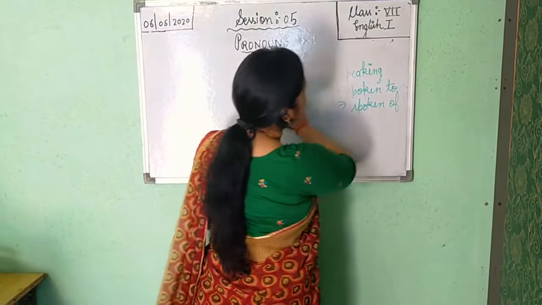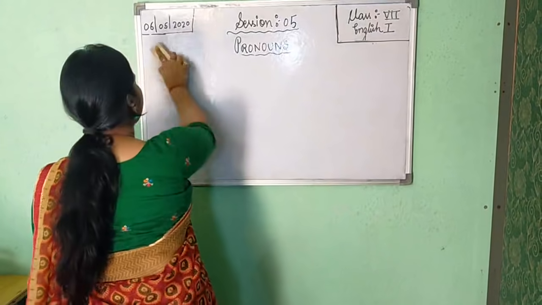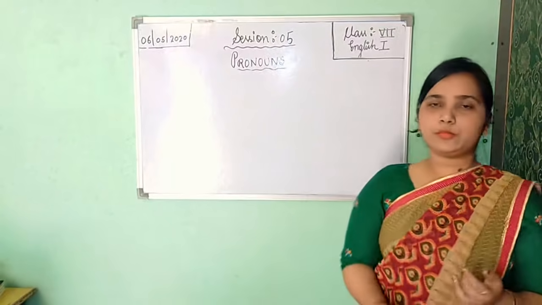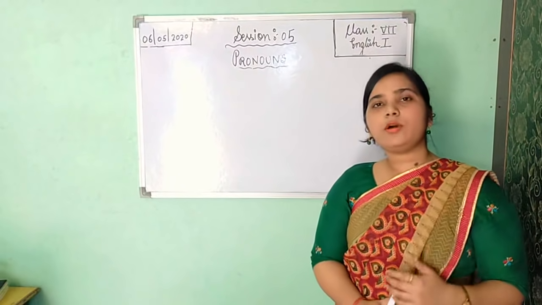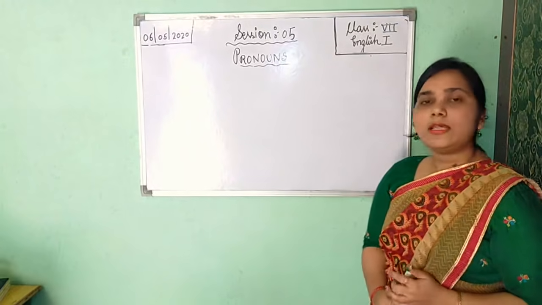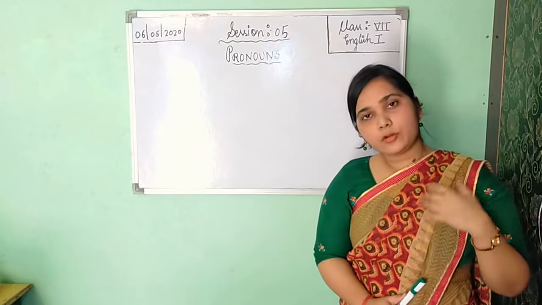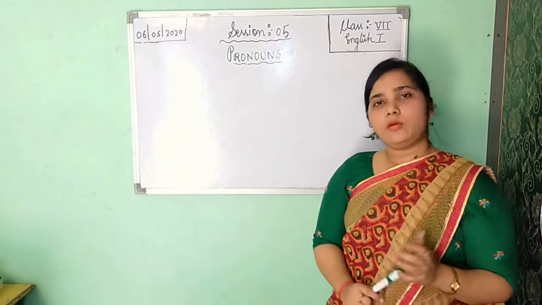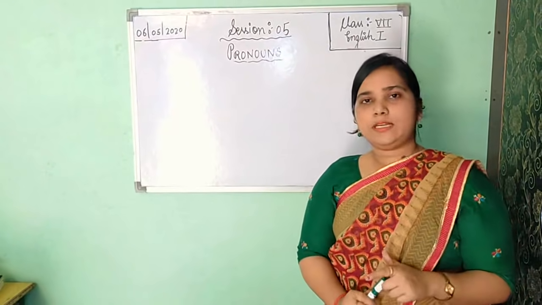I am making a chart according to the cases. In my fourth session, I taught you about four cases. The first one was subjective, second is objective, third is possessive, and the fourth is vocative case. Subjective case is also known as nominative case. If the noun or pronoun in the sentence is doing the work of a subject, it is your subjective case.